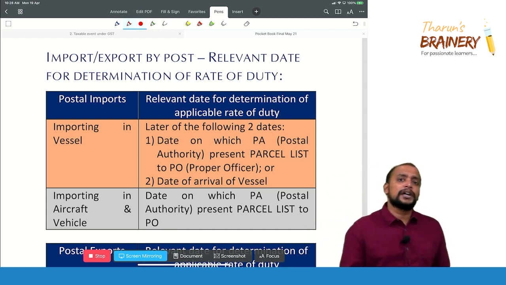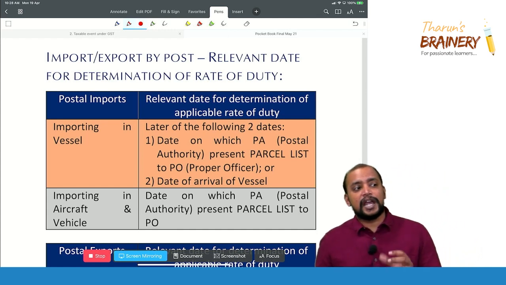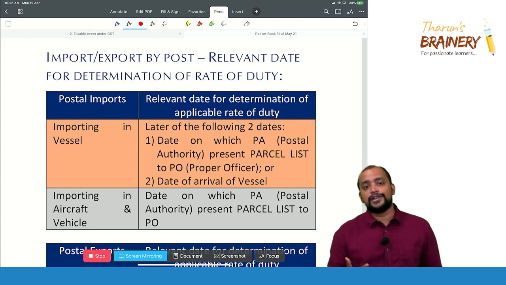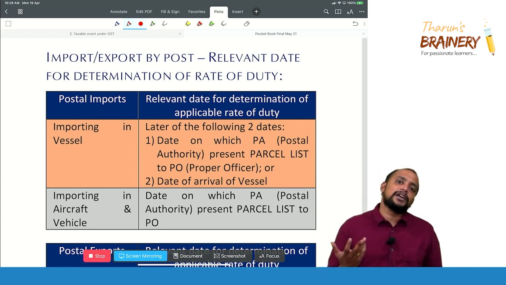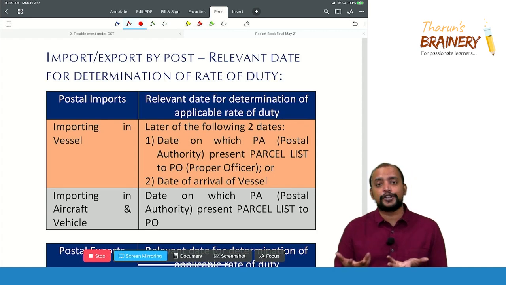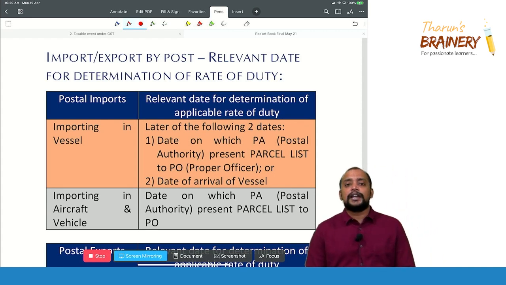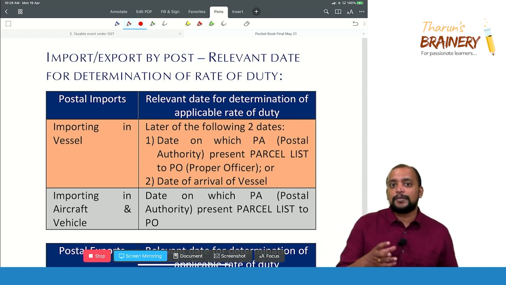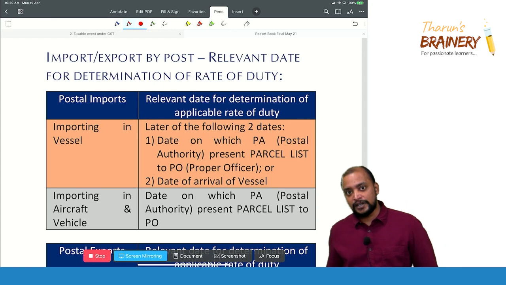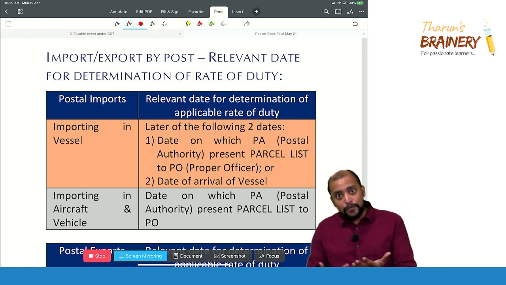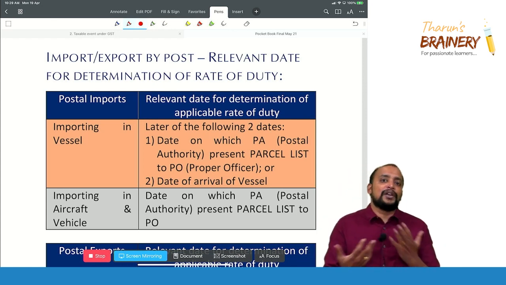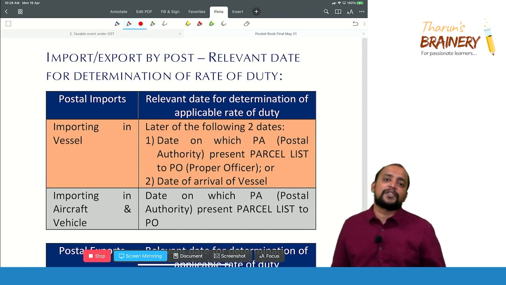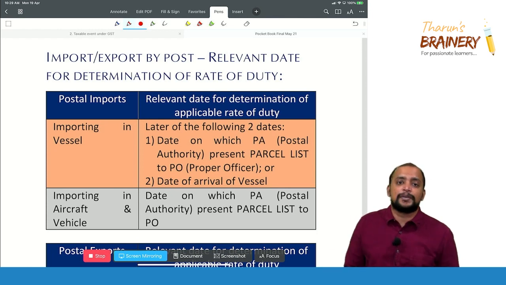In case of courier, that authority will be called the courier agency. Okay, the only difference is that the authority will be called the courier agency. In case of normal import or export by post, it will be postal authorities, and in case of courier it will be the courier agency. So they will be handing over that parcel list to the proper officer. Now the proper officer will check what are the dutiable goods and exempted goods, and those will be segregated. Dutiable goods means they will pay customs duty and they will recover it from the person to whom they are delivering the parcel. Okay.